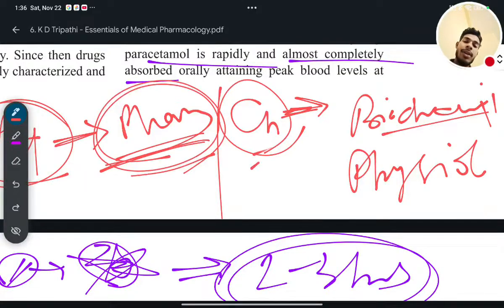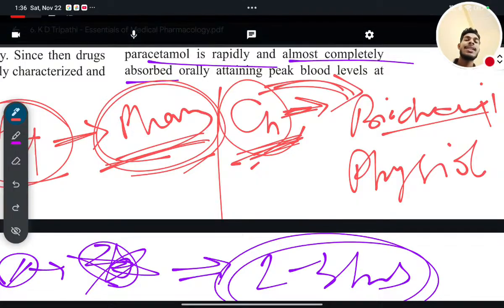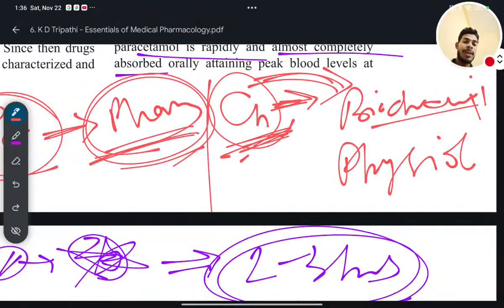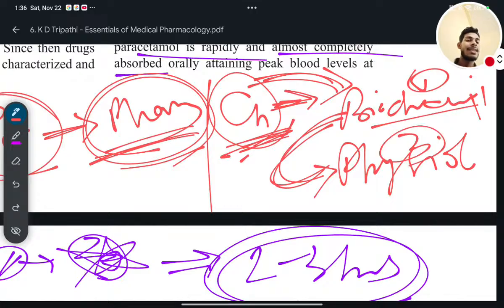But when you take a chemotherapeutic agent, it will first work on biochemical changes. Then, due to the biochemical change, ultimately a physiological change will take place. So this is the first step and this is the second step.